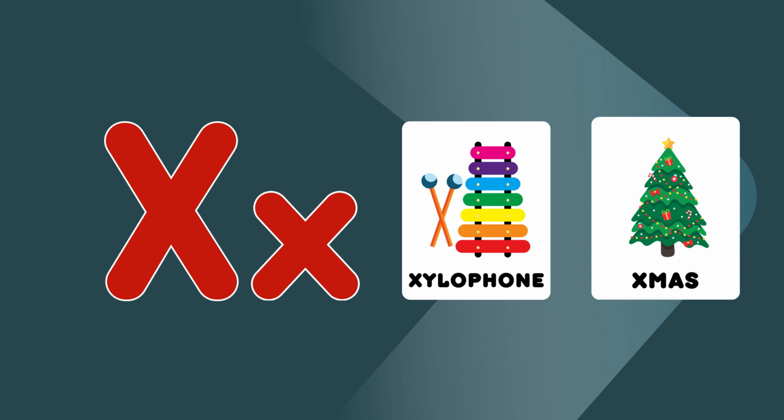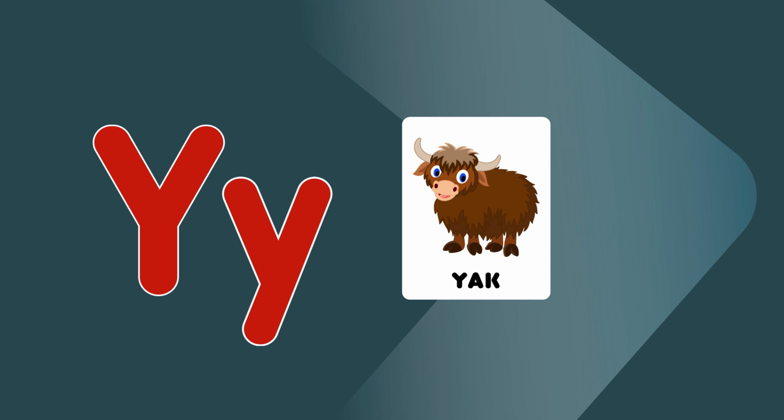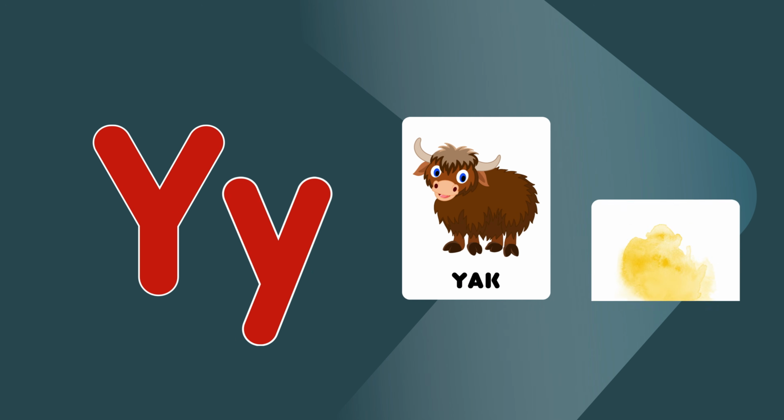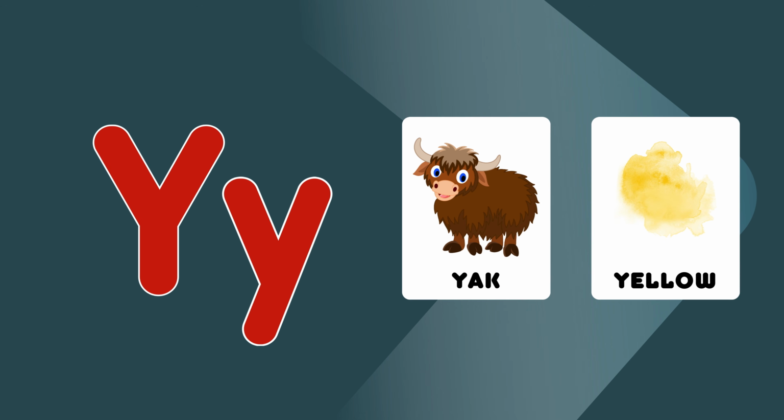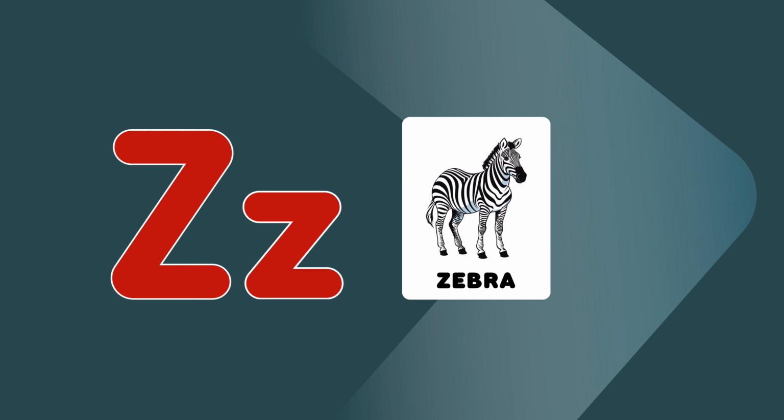Let's sing the alphabet A to Z. Come and sing along with me. Y is for yak, yak. Y is for yellow, yellow. Z is for zebra,